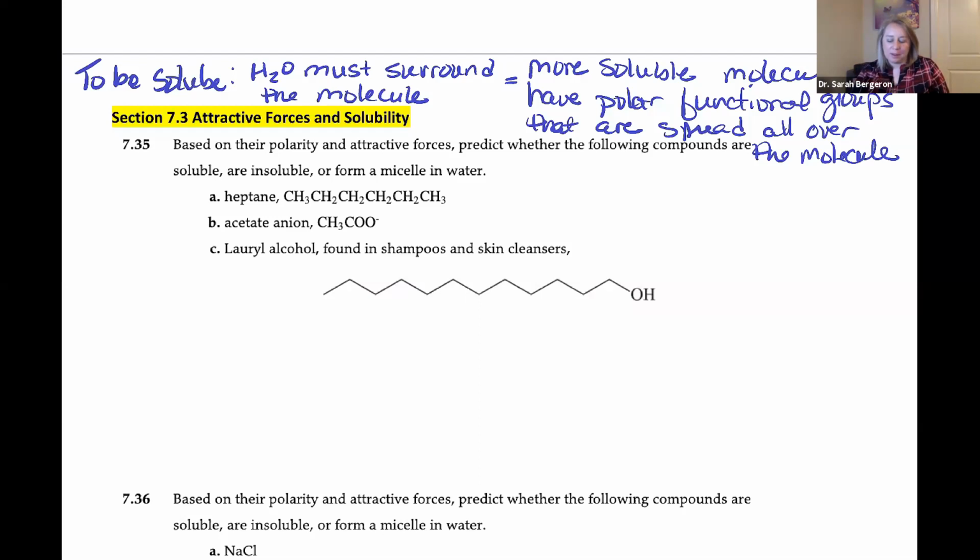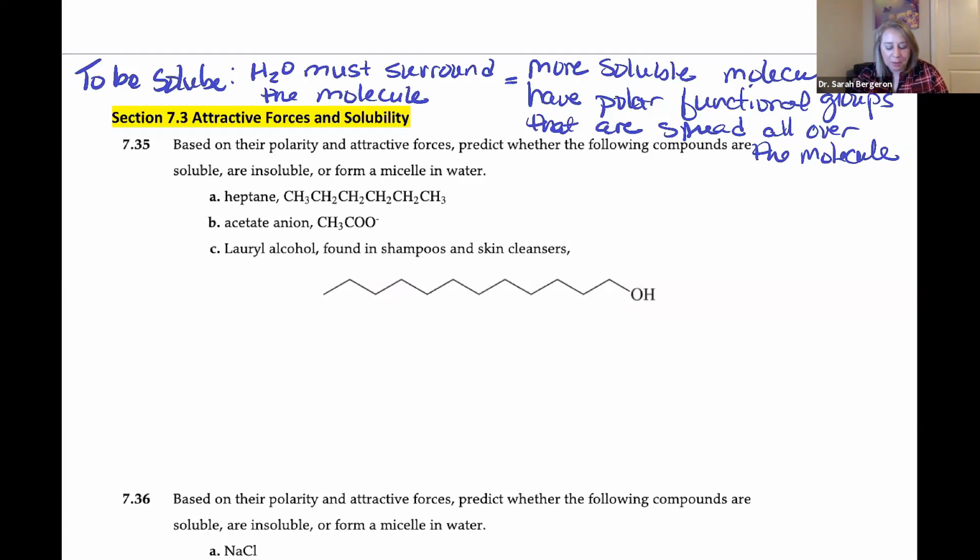Okay, so here are our practice problems. We have to remember, I wrote this little note that we just said, right? To be soluble, water is going to have to surround the compound. And to surround the compound, it's got to have those interactions, those dipole-dipole, ion-dipole, or hydrogen bonding interactions. So more soluble molecules will have polar functional groups that are spread all over the molecule. So what we're going to do is look at some examples and try to determine.